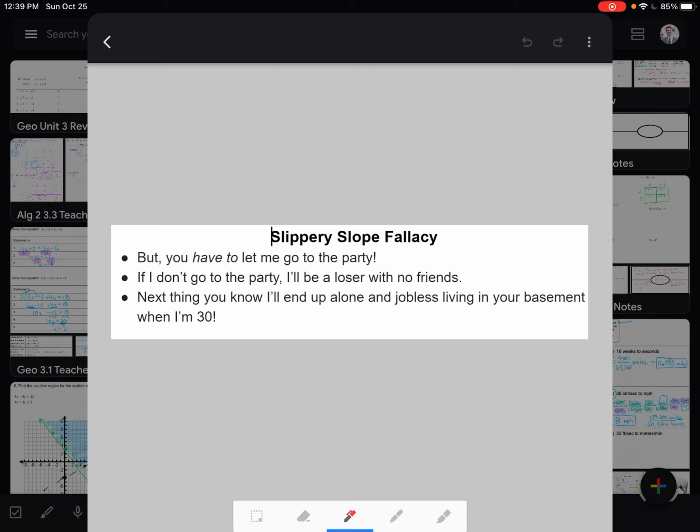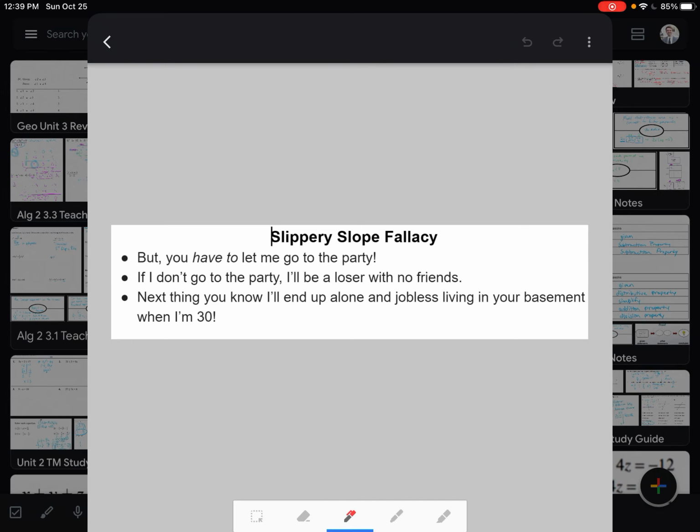So if you ever hear somebody use that slippery slope argument as evidence, know that it's actually not a valid argument. It's not accepted in any form of debate, and actually in logical reasoning, it's not a logical reason to take action or not take action. Fun fact, if you didn't know that before, but today using our knowledge of proofs, we're going to kind of double down on this. And again, that same idea that slippery slope doesn't work. So that's our real applied example.